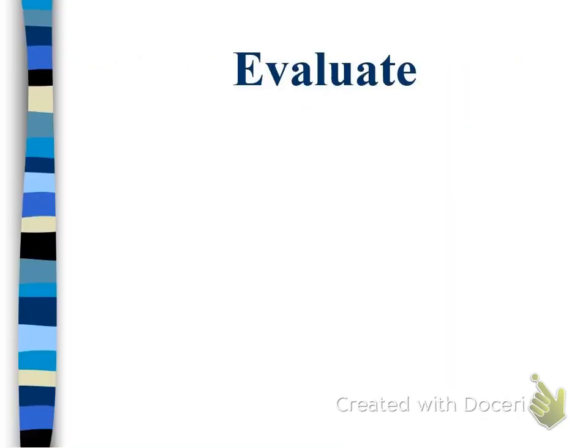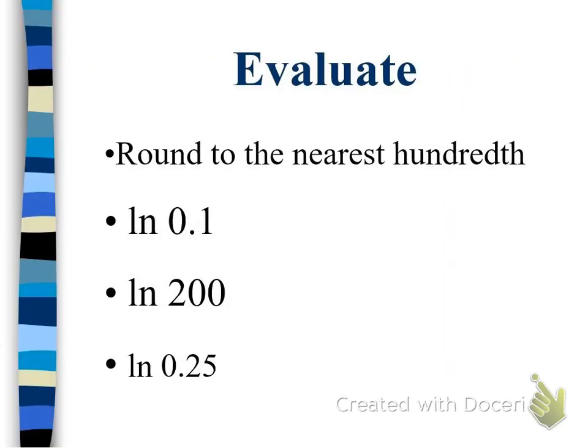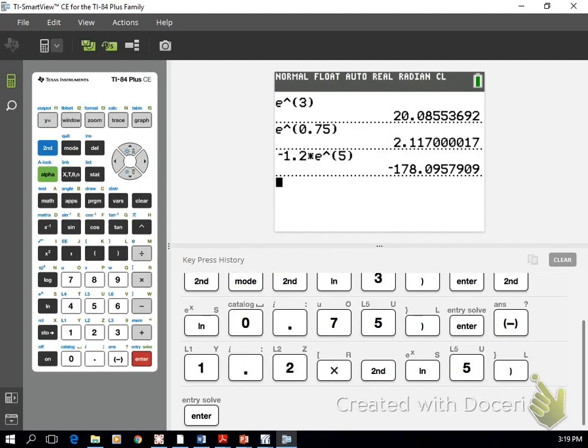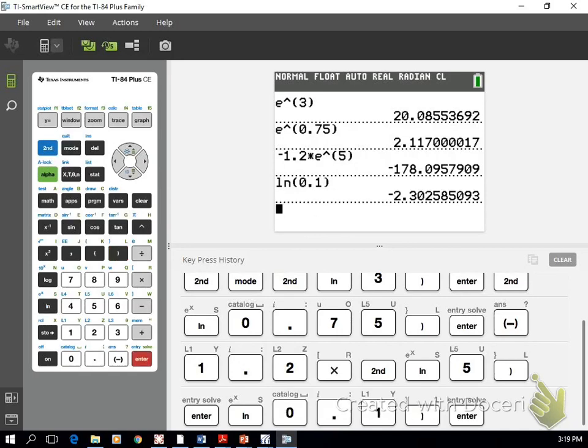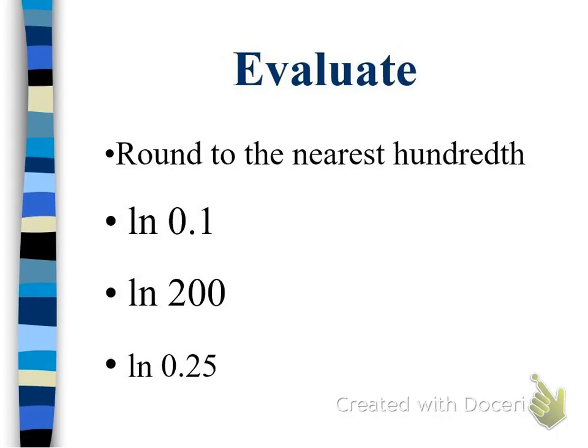All right? So to evaluate it, again, you've already found the ln button. We can just use it now. So natural log of 0.1, instead of hitting the second button, just go to your ln button and type 0.1 and close your parentheses. And hit enter, you get negative 2.30. Pretty straightforward. Go ahead and type in the next two. Make sure that you can get the values that I'm getting ready to give you. I'll give you a second.